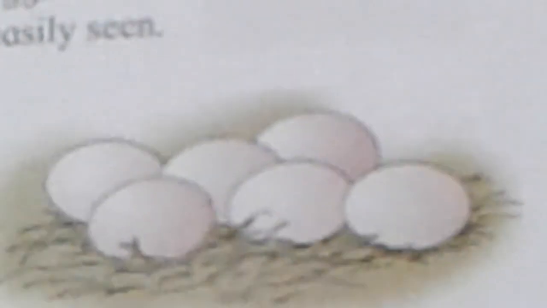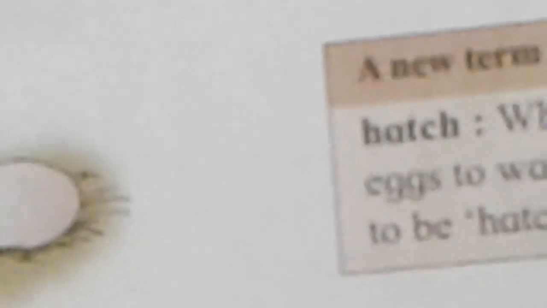From this, a small chicken comes out. But some reptiles and some small creatures lay eggs that are very small, we cannot see them. Okay, so a new term: hatch.